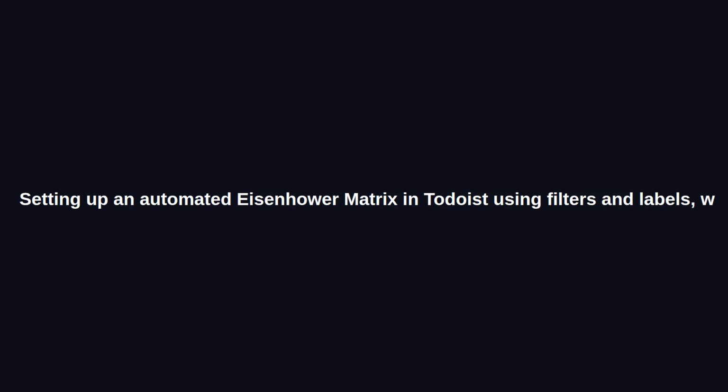Setting up an automated Eisenhower matrix in Todoist using filters and labels, with a daily review shortcut that categorizes new tasks in under 2 minutes.